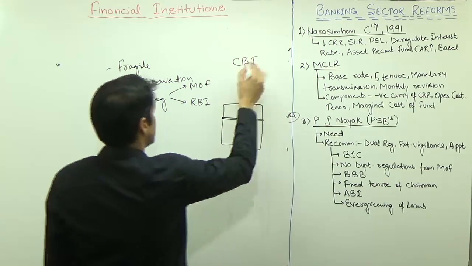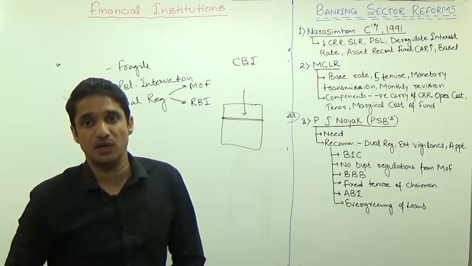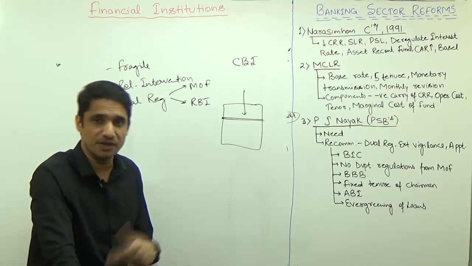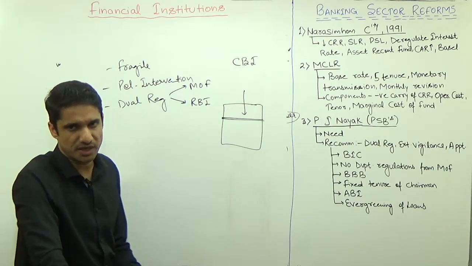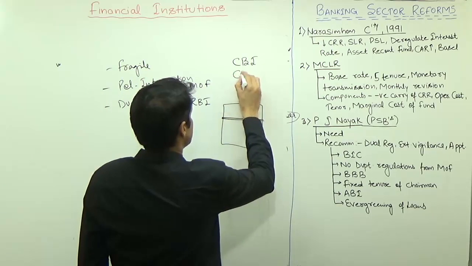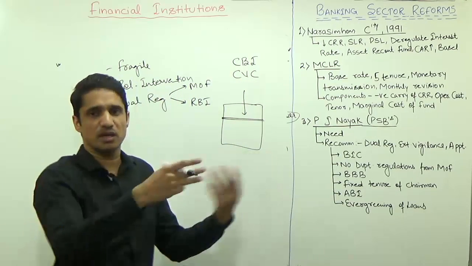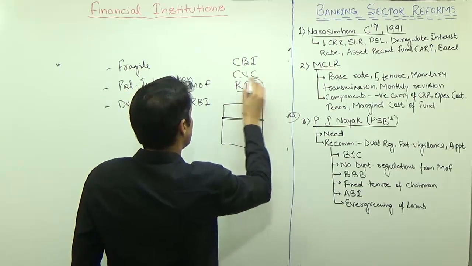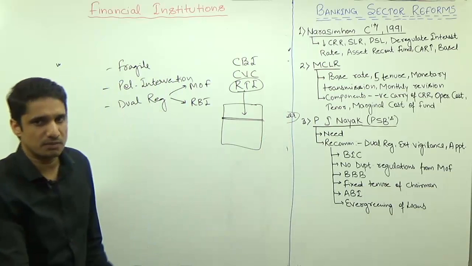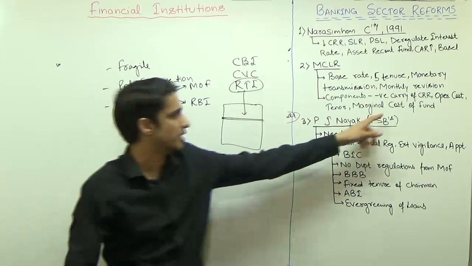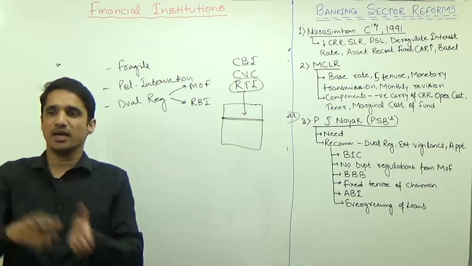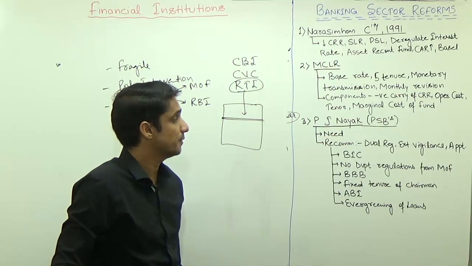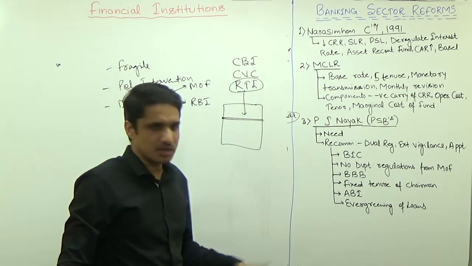CBI can come in, but CBI cannot go to ICICI because ICICI is a private entity. Unless and until a case has already been framed, CBI cannot go. Then there is external vigilance of CVC also. Every time they have to send the report to CVC. Then RTI, a single application. Any person can get the majority of the information of public sector banks using RTI. Even ICICI can take some information using RTI. So this external vigilance is a major problem.